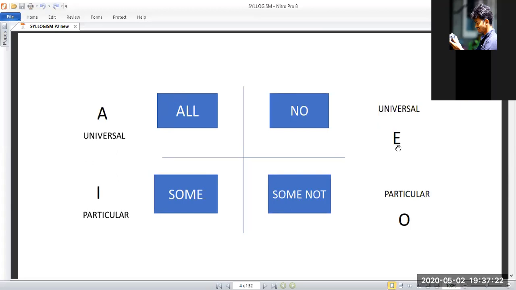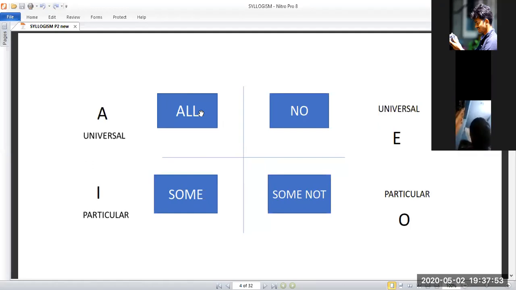So those two are called universal, and some and some not, you don't know exactly when. Only if you know the universal can you solve the problem, because with only some and some not it's very difficult to solve. So better start the question with the universal. If you check the statement and they have given any universal term like all, we'll see some other terms in the upcoming slides.